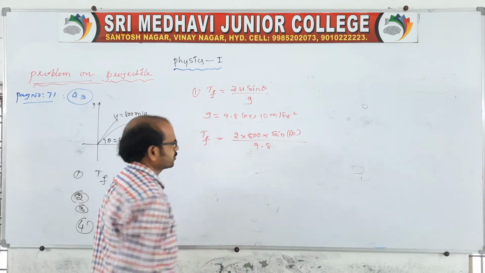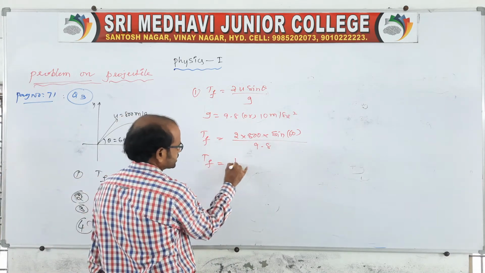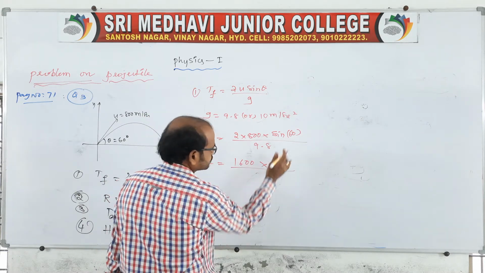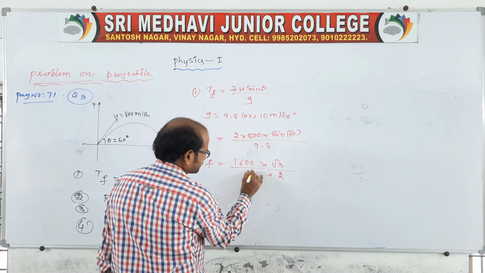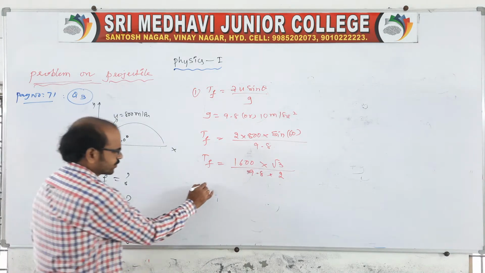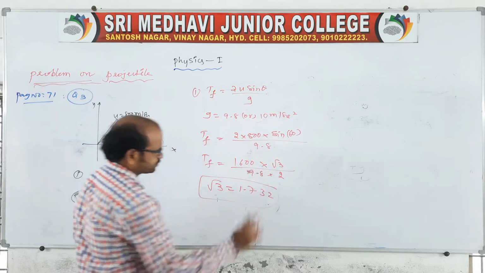Suppose you take 9.8, therefore TF is 1600 into sin 60, which is root 3 by 2, by 9.8. Clear? And remember the value of root 3 is 1.732.